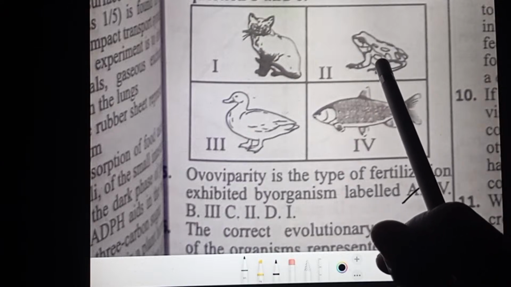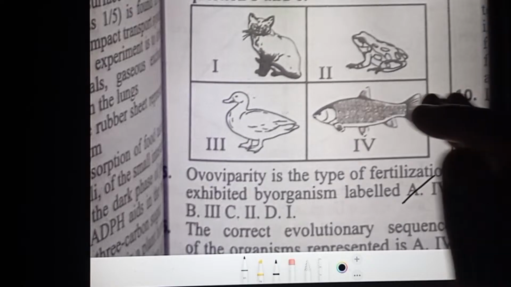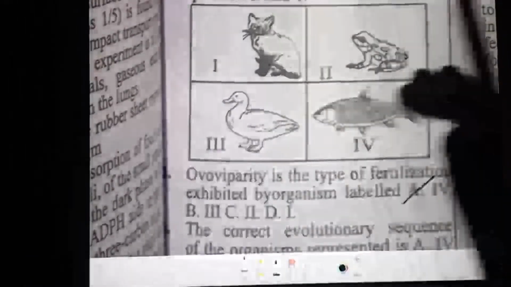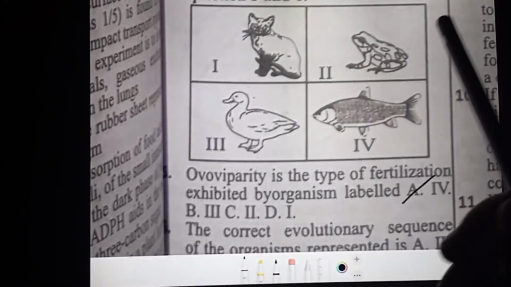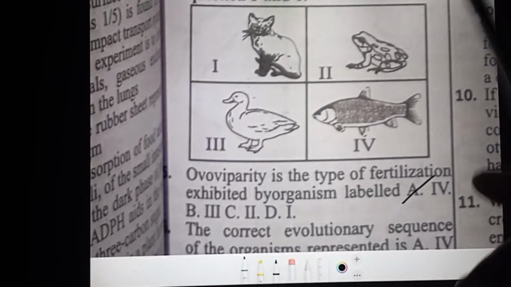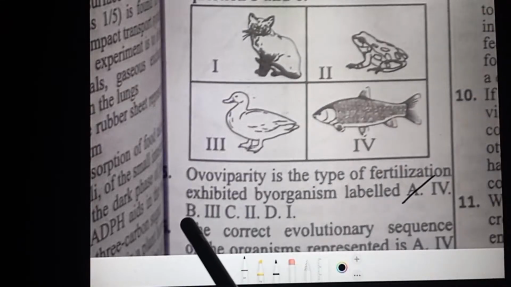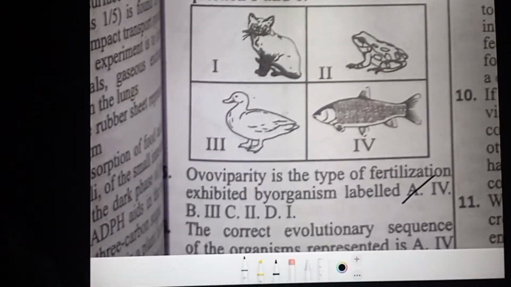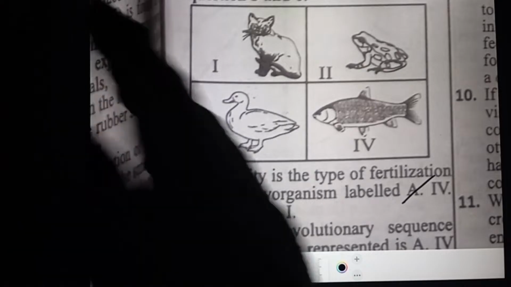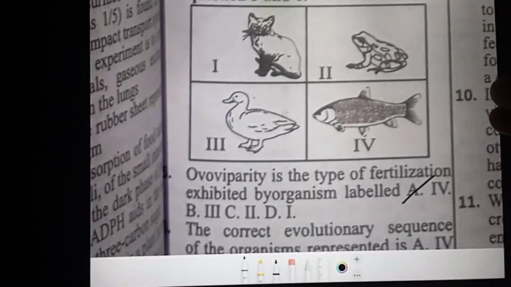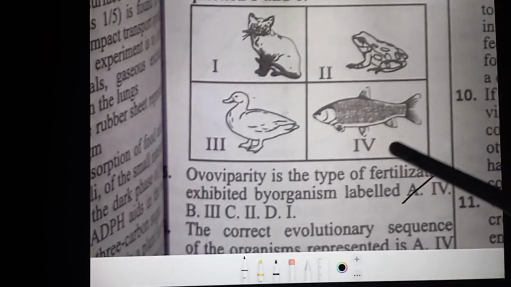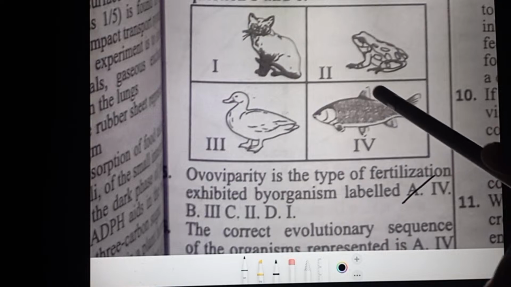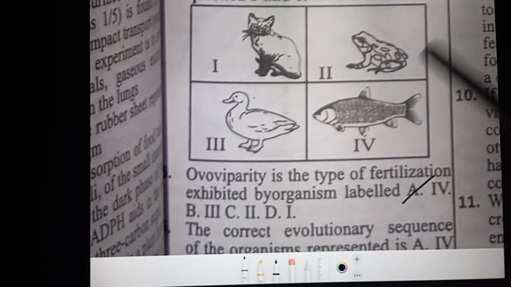Are you seeing it now? So it is believed that life started from water and then evolved on land. So those ones that are aquatic tend to be more primitive than those ones on land. But we should not forget about convergent evolution, whereby we can still see some of the advanced mammals go back to water. Because of common environment, you can still see some mammals like whale still live in water. But generally, evolution of vertebrates started from water before proceeding on land.